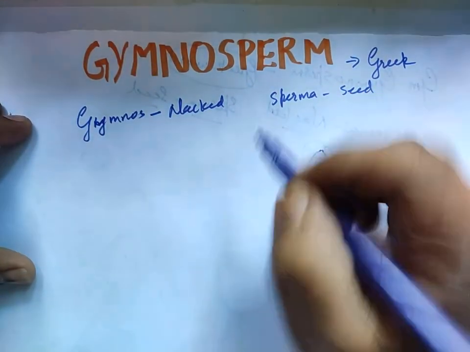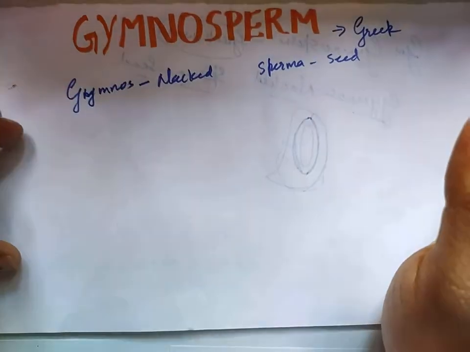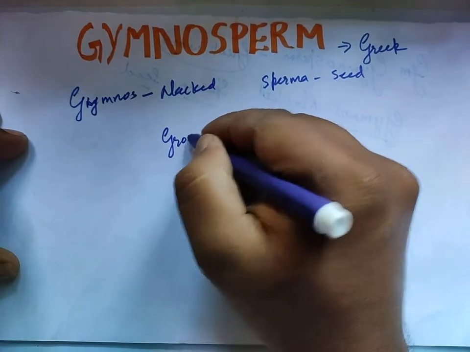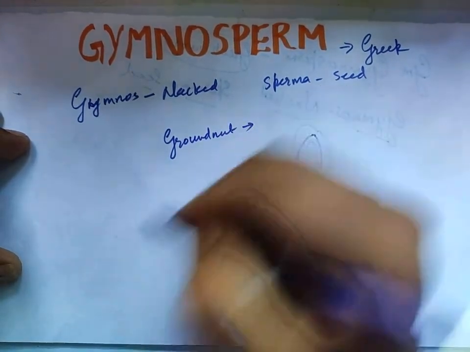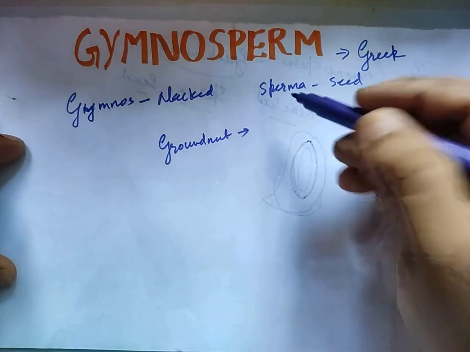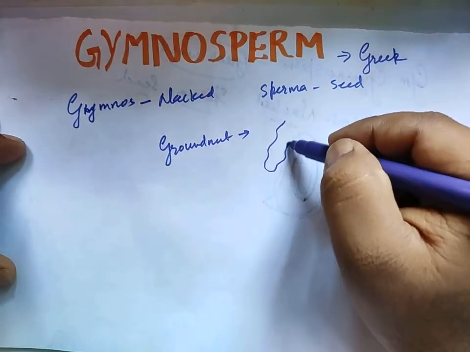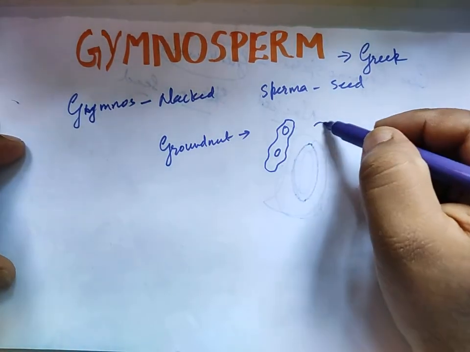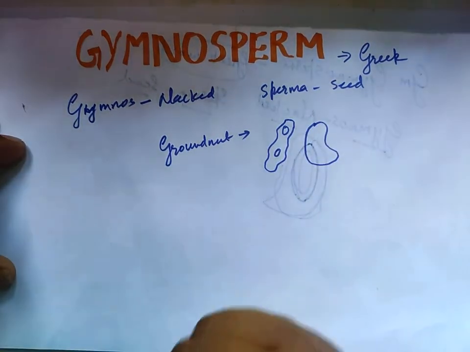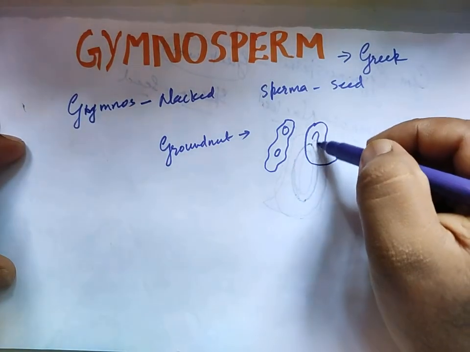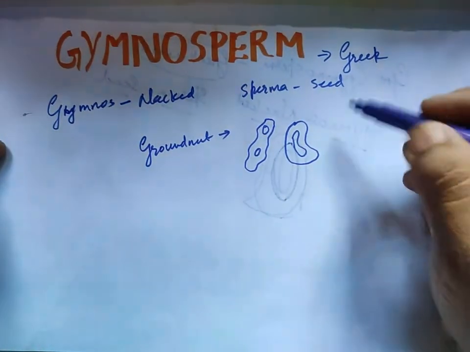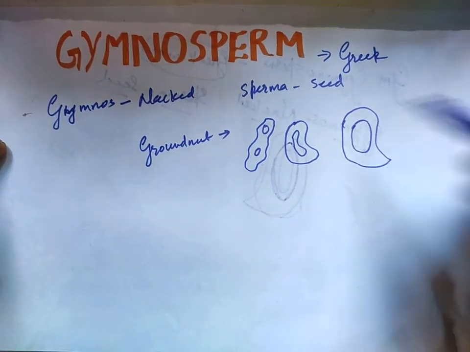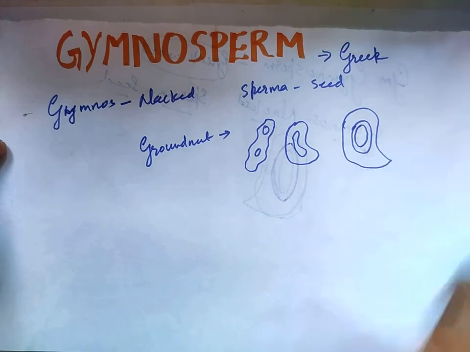It's because any kind of seed is usually protected by an outer covering. For example, let us take groundnut, which is an angiosperm, not a gymnosperm. It has a woody shell and inside there are the seeds. The cashew nut has a covering and inside is the seed. If you see the mango, of course it has a fleshy part, but inside there is a very hard covering and inside there is a seed.